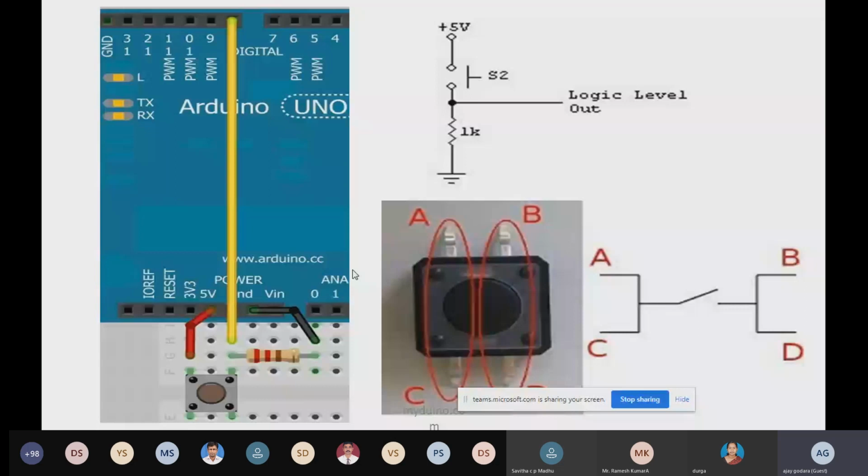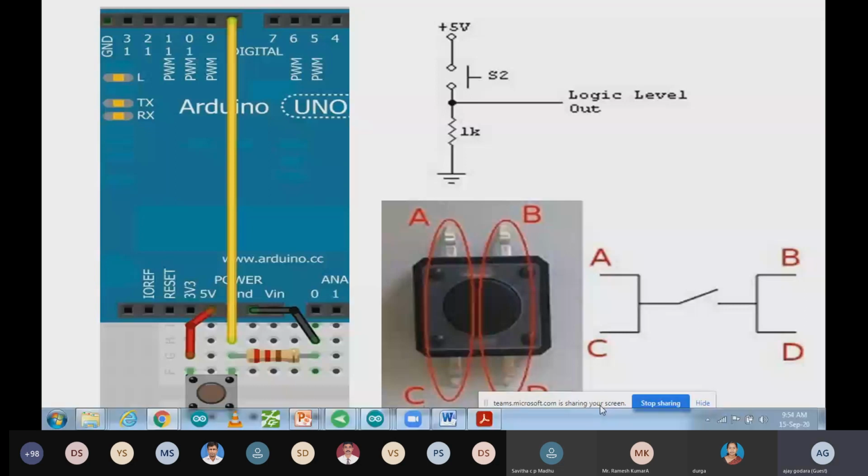So a very important parameter over here is how we have to connect the push button in physical hardware. You can see over here the configuration of a push button. Without pressing the push button, A and C are connected, and B and D are also connected with each other. In a similar way, you can see over here in a pictorial way that A and C, B and D are connected. As we press the button, all of these get connected with each other.